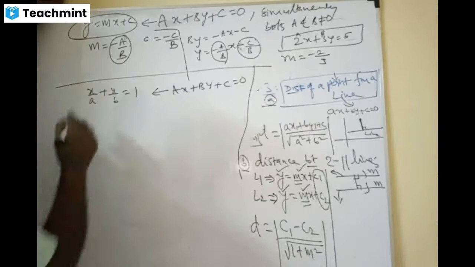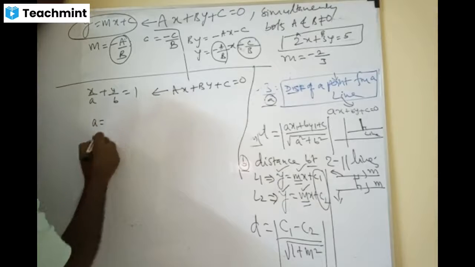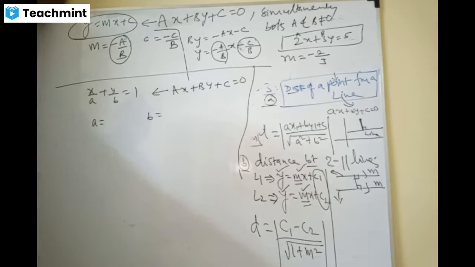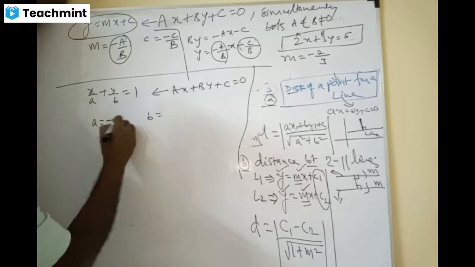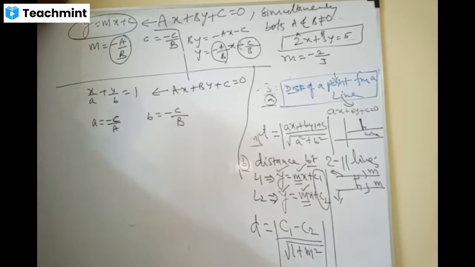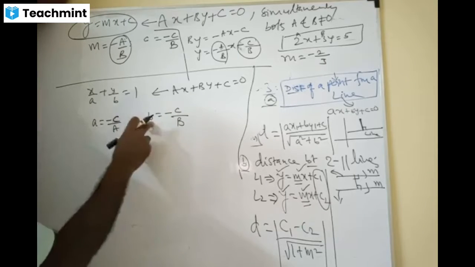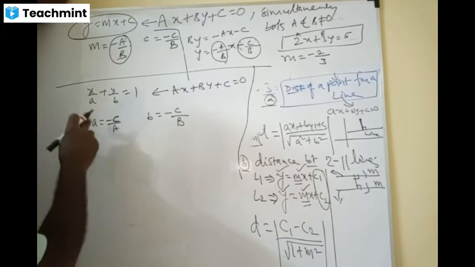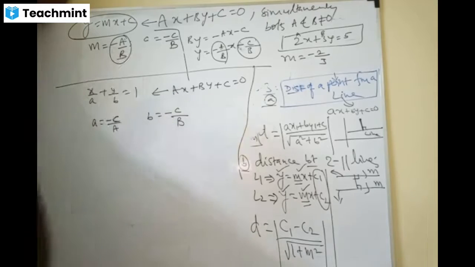Friends, here small a equal to what and small b equal to what? Minus c by a and minus c by b are the intercepts. Small a and small b we are expressing in terms of the general form.